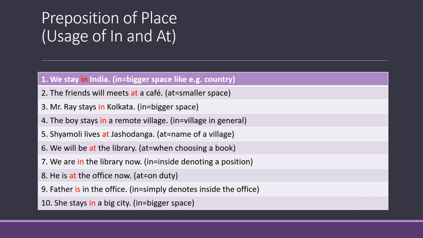Number 10. She stays in a big city. Now, in preposition is used when the space is bigger, like country, district, or city. Or in general, when we use the word town or village. So we have written she stays in a big city.